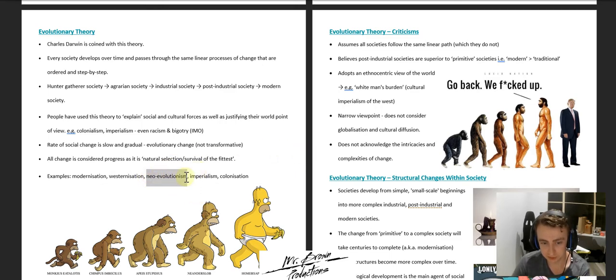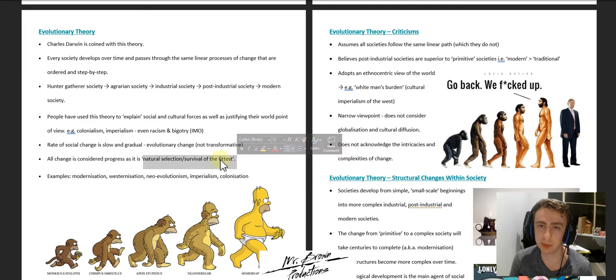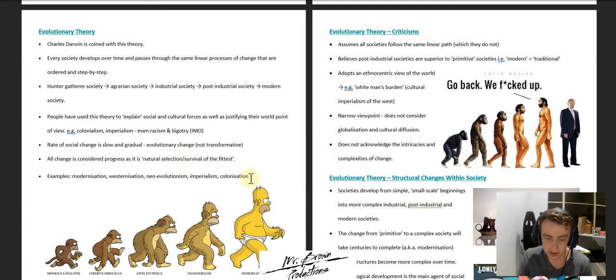I've put neo-evolutionism in here. Neo means new, so you could write that above there if you want. It's creating this new view of evolutionism in society, of that kind of natural selection, that some people are supposedly better than others because of just who they are.